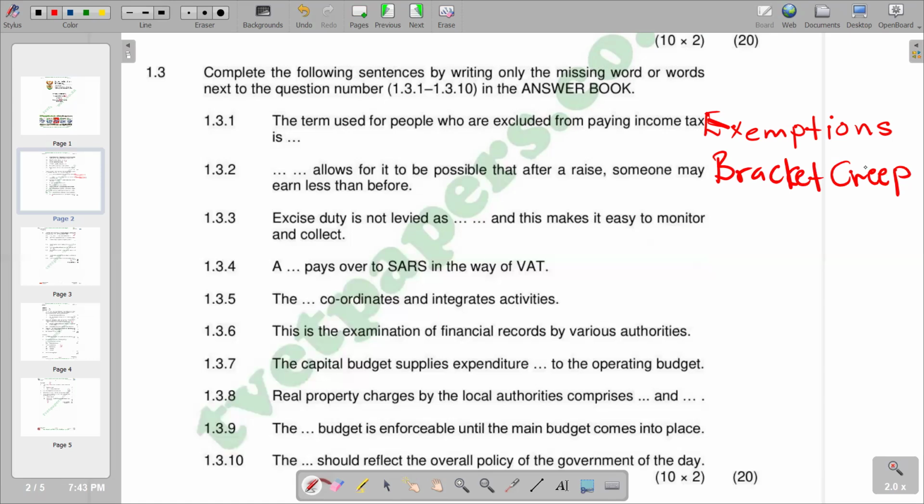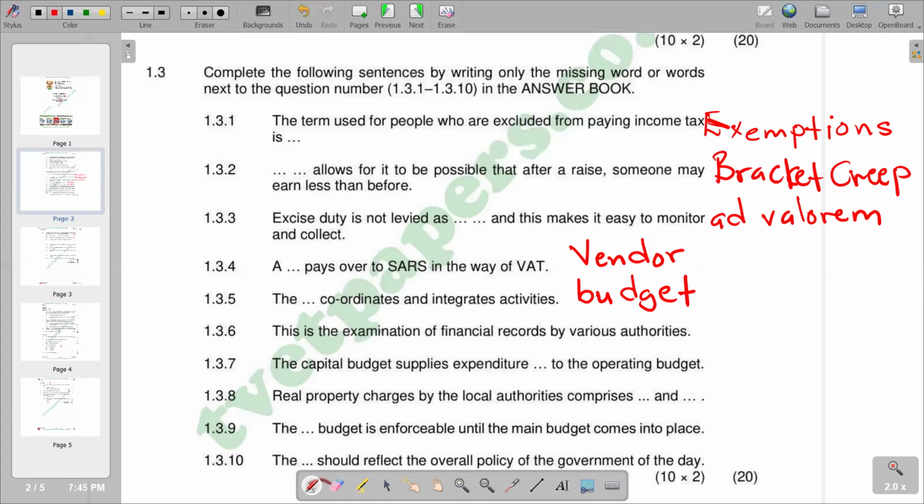So moving on to 1.3.3, it is that excise duty is not levied as dash, and this makes it easy, and are levied as ad valorem. So we have ad valorem as the correct response. Moving on to 1.3.4, it says dash is in the way of VAT. So obviously this is a vendor. We know that a vendor is the one that collects a tax on behalf of SARS and hands over the tax to SARS. Then 1.3.5, a vendor pays us at the correct dash coordinates and integrates activities. So we have a budget.